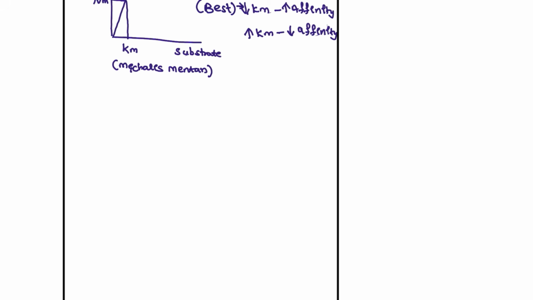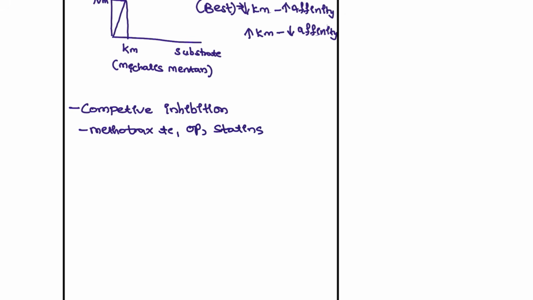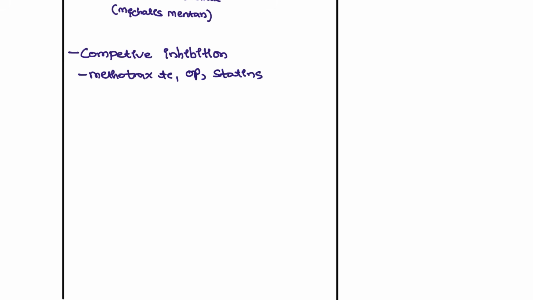Next, what is competitive inhibition and what are the other inhibitions? The first one is competitive inhibition. In competitive inhibition, there are many drugs such as methotrexate, for example OP poisoning, and also statins. Let us see how they act. This is the enzyme, here is the substrate, and this is the active site, normal.